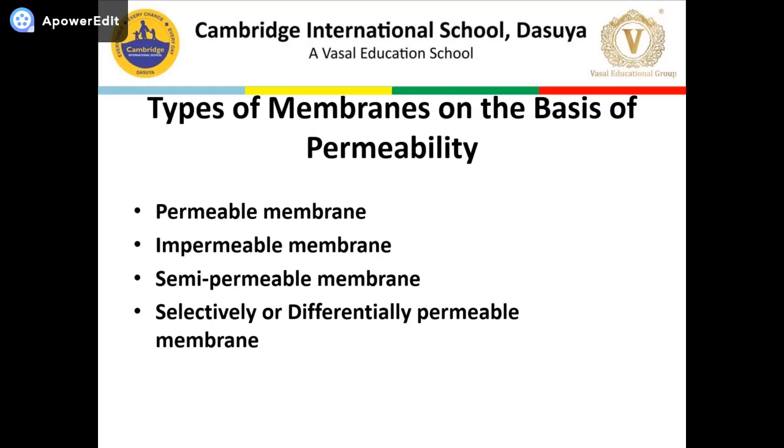Next is the selectively or differentially permeable membrane, which allows selective substances, like the passage of solutes along with solvent, through it. Osmotic diffusion of water through a selectively permeable membrane proceeds from higher water potential to lower water potential.